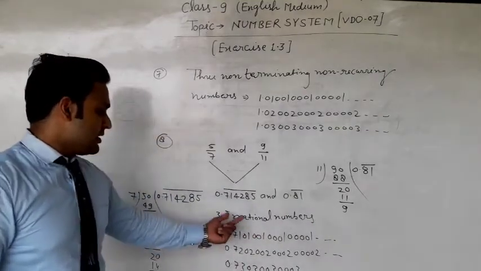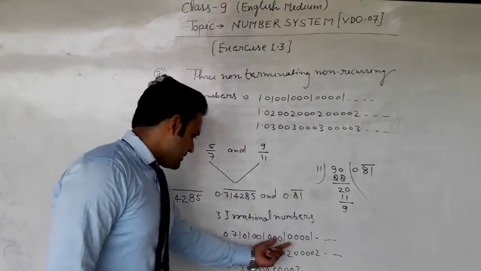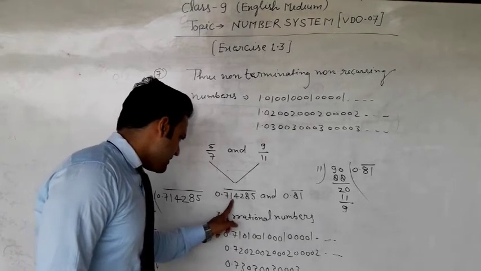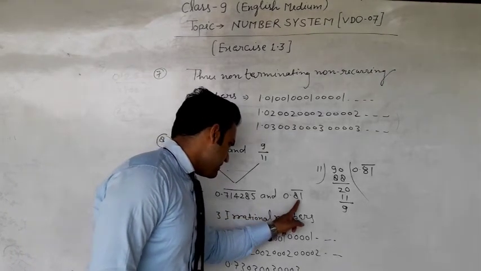You can check your answer that every number is between 0.71 and 0.81.